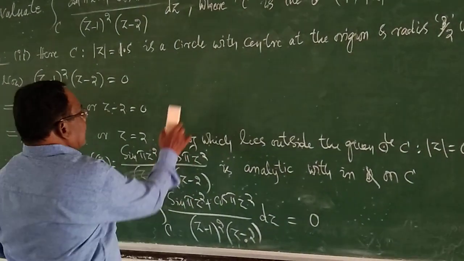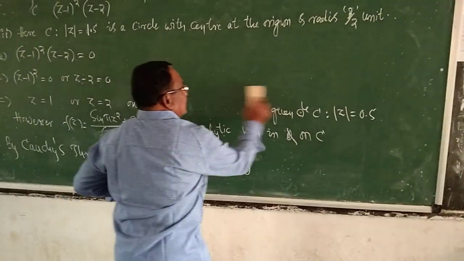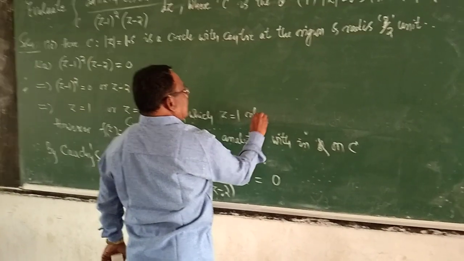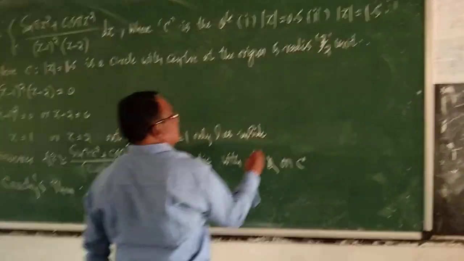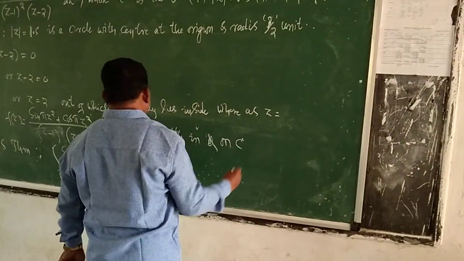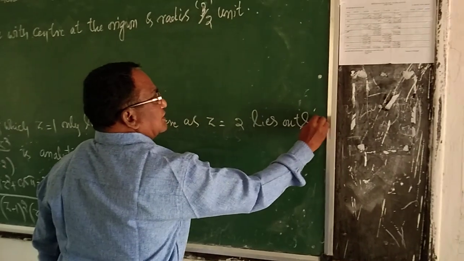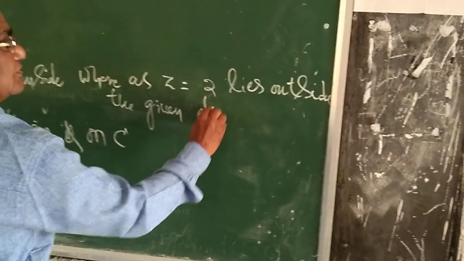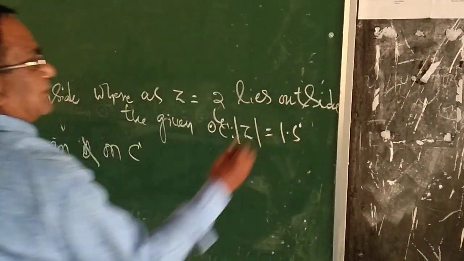Out of which one point, that is z = 1 only, lies inside, whereas z = 2 lies outside the given circle |z| = 1.5.